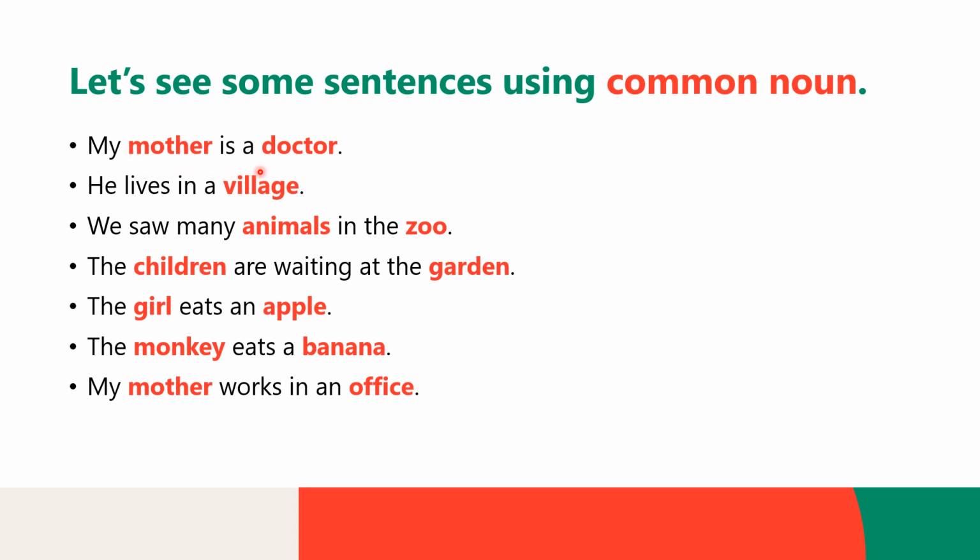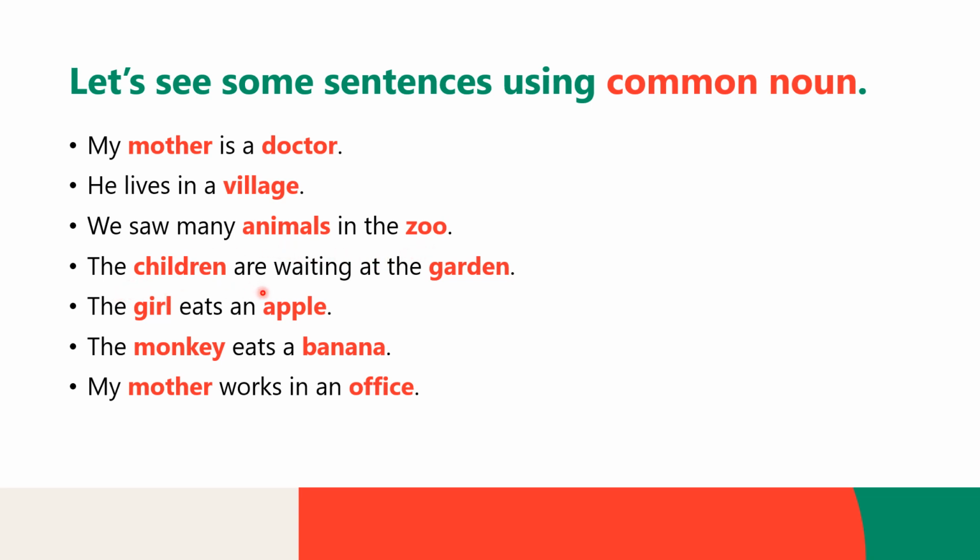My mother is a doctor. Here, mother and doctor are common noun. He lives in a village. So here, village is common noun. We saw many animals in the zoo. So animals and zoo are common noun.